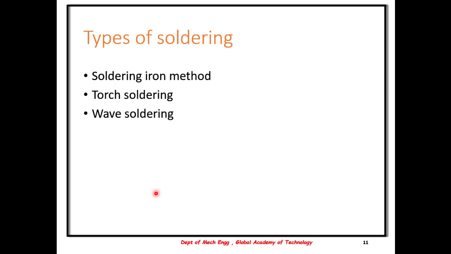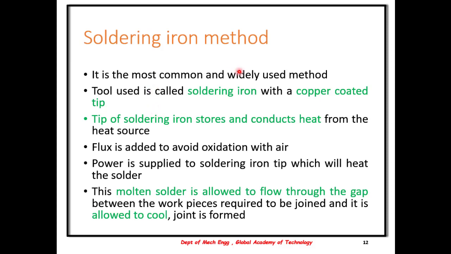There are various types of soldering: soldering iron, torch soldering and wave soldering. Soldering iron is the most common and widely used method. The tool used here is a soldering iron with copper coated tip. The tip of this iron stores and conducts the heat from the heat source, the heat source being usually an electrical power supply. So once the power is supplied to the soldering iron, the tip gets heated and thus melts the solder.